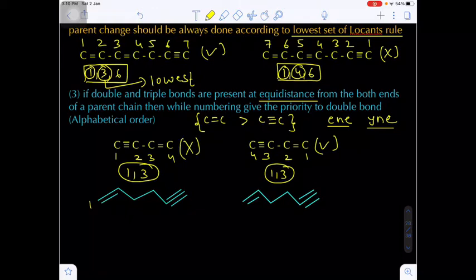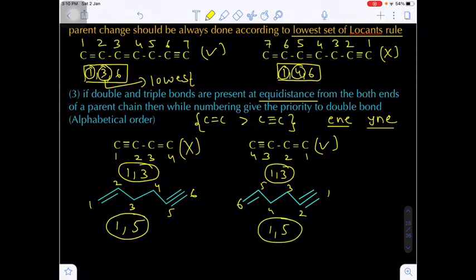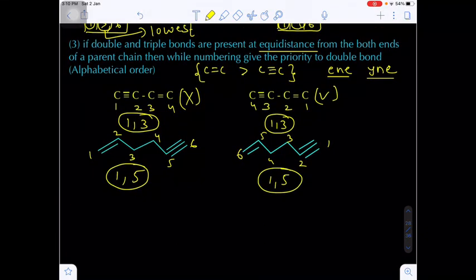And similarly, if you see 1, 2, 3, 4, 5, 6, otherwise from right to left 1, 2, 3, 4, 5, 6. In both the cases the pi bond locant will be on the 1, 2 carbon. That's why I am taking the 1, and for 5, 6 I am taking the 5. Here also 1 and 5. In both the cases the location will be the same. So here the lowest set of locant rule has failed, so while numbering, give the priority to the double bond first, not the triple bond.